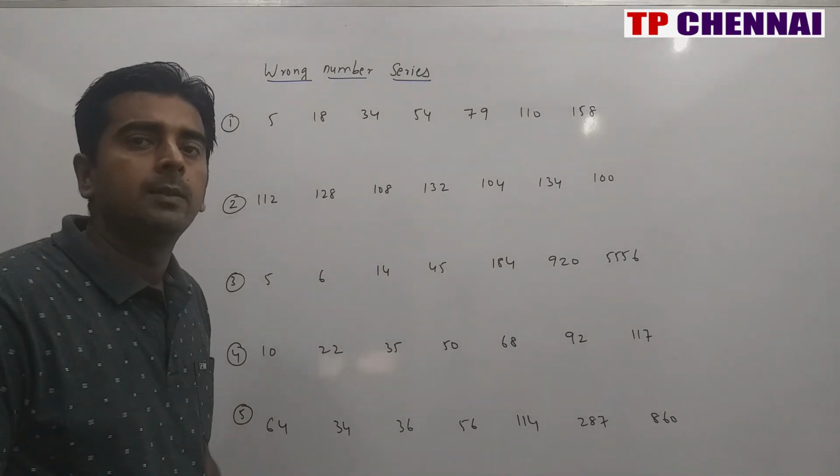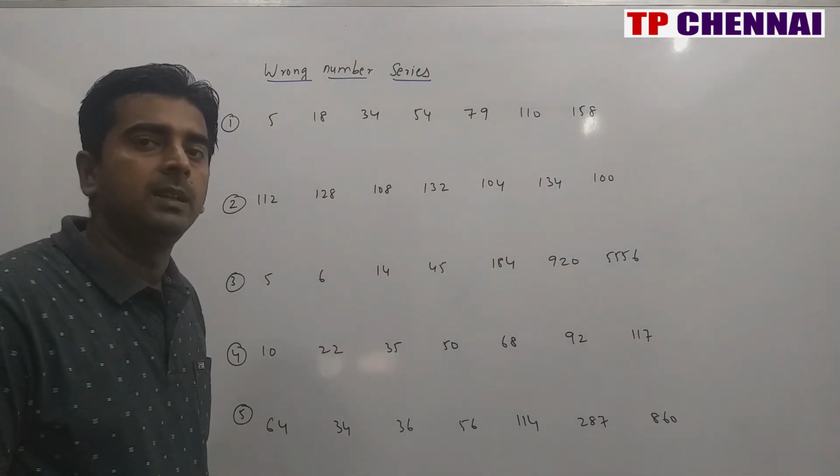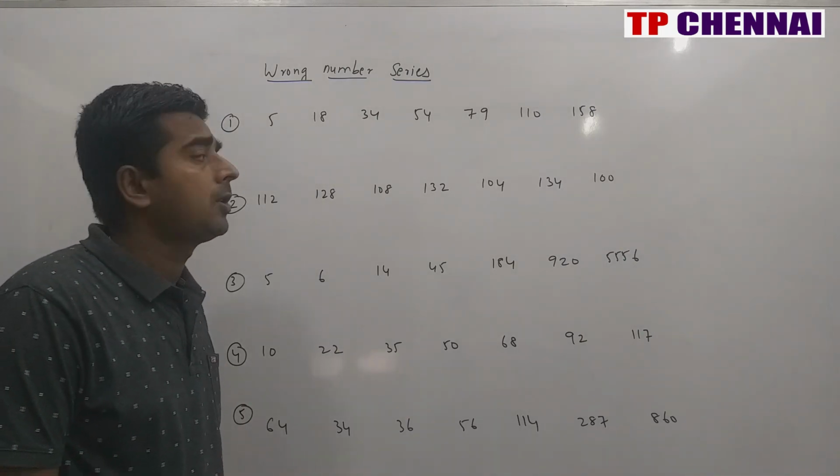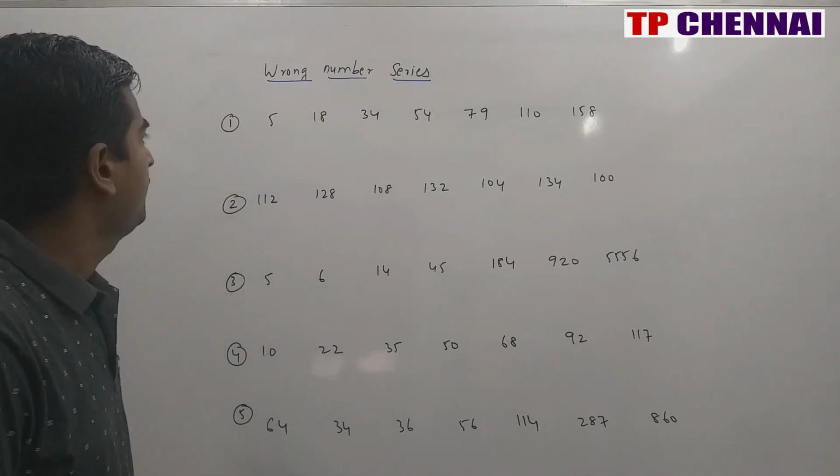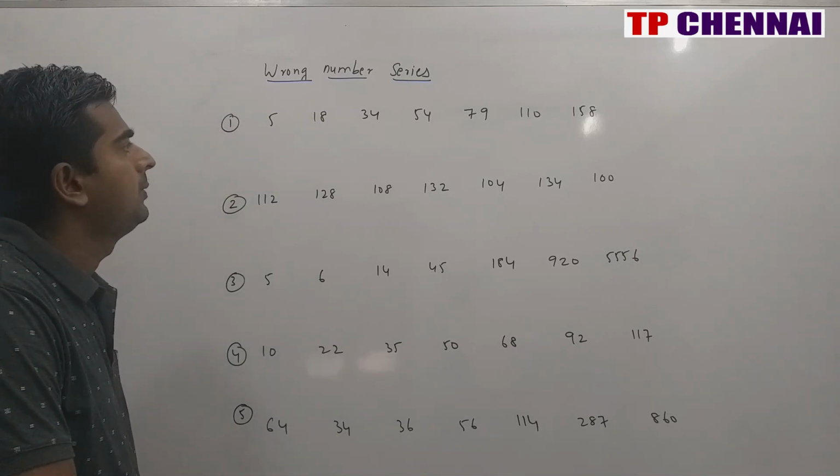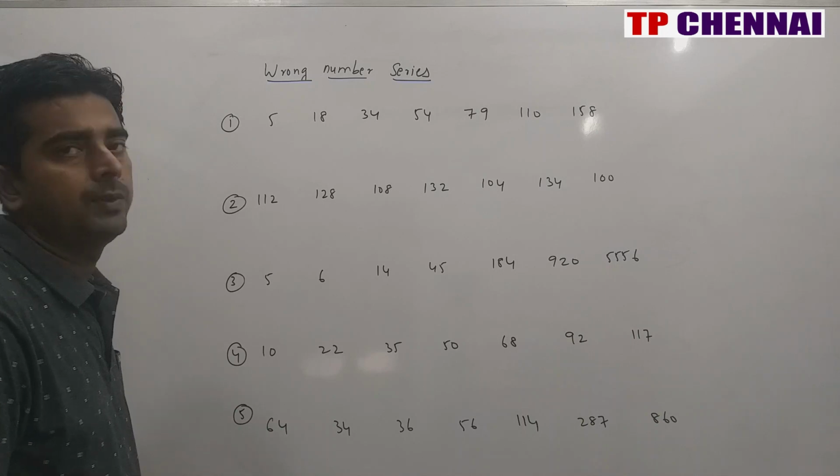So I hope you are clear with the 5 missing number series. Now we will see 5 wrong number series. So first one, 5, 18, 34, 54, 79, 110, 158.